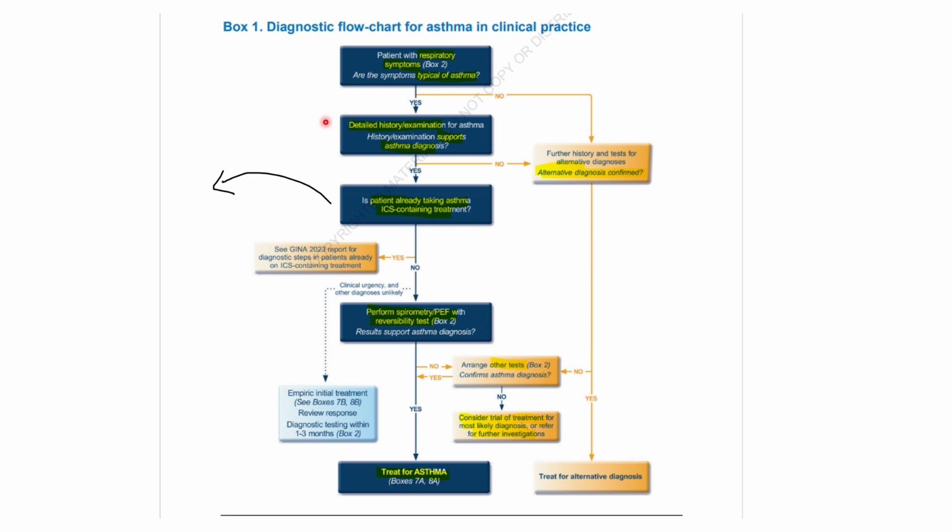We'll take a detailed history. Do the symptoms get worse at night? Do you have these symptoms when you wake up? Do you have these symptoms when you walk or do any exercise? Does anyone in your family have asthma or any allergies? If yes, and it supports the asthma diagnosis, we go to the next step, which is whether the patient is already taking ICS or not.